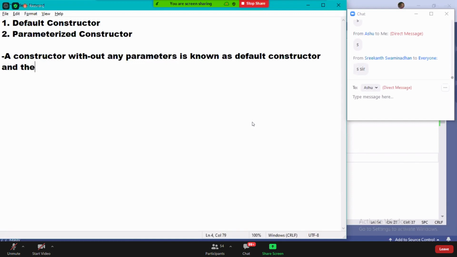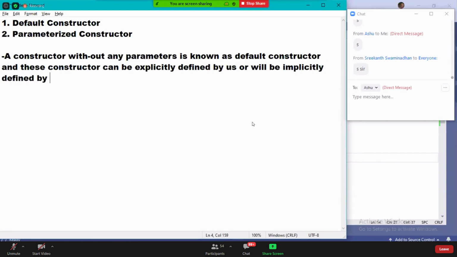And these constructors can be explicitly defined by us or will be implicitly defined by the compiler, provided there is no explicit constructor in the class.